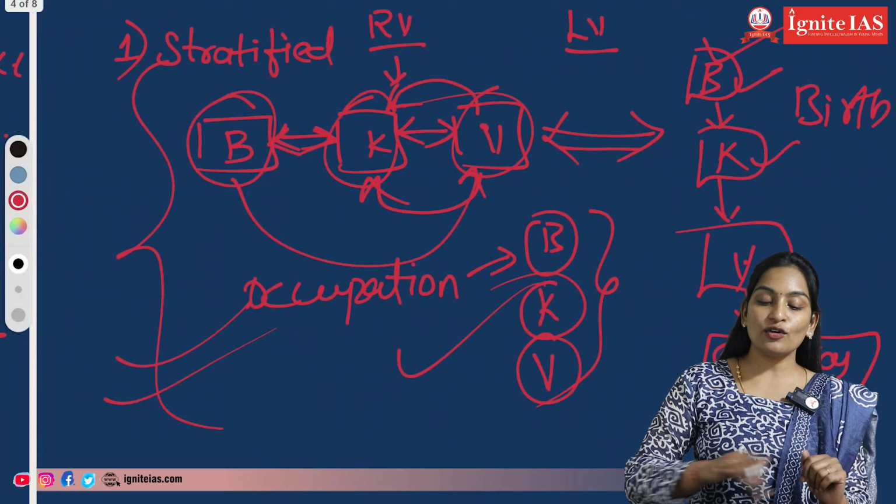In the Rigveda, the society was horizontally divided, that is, as Brahmins, Kshatriyas and Vaishyas. You can see how I have drawn the boxes, with an arrow with two points. It means that a Vaishya person can become a Kshatriya the next day and a Brahmin can also become a Vaishya. It is based on occupation.